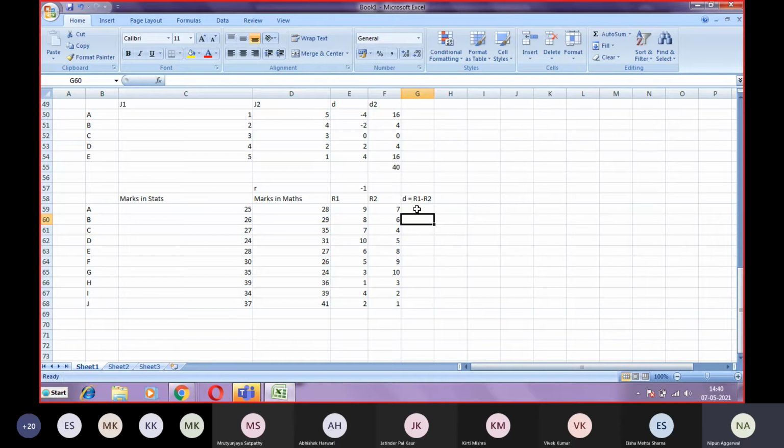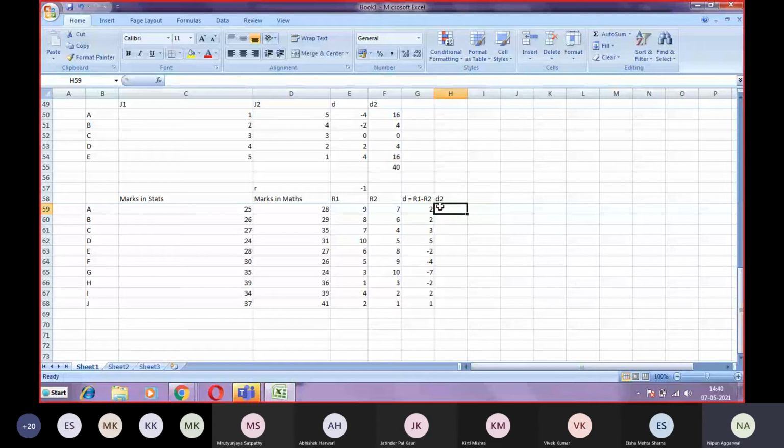So that negative sign will automatically finish off. So if we do the difference, it becomes this minus of this. So it becomes 2. Then again it is 2, 3, 5, minus 2, minus 4, minus 7, minus 2, plus 2, and plus 1. So that becomes your D. Now you have to calculate the D square the same way.